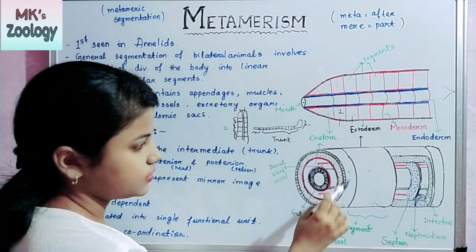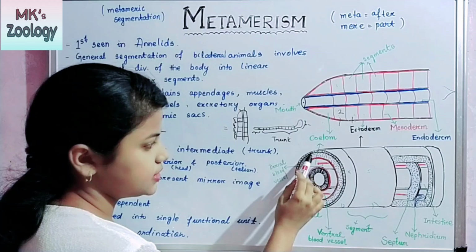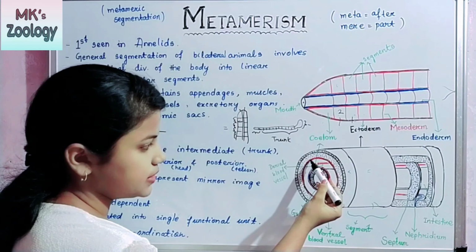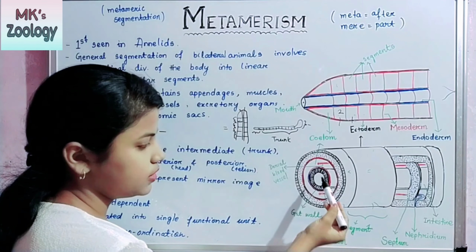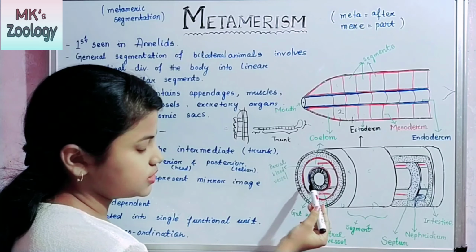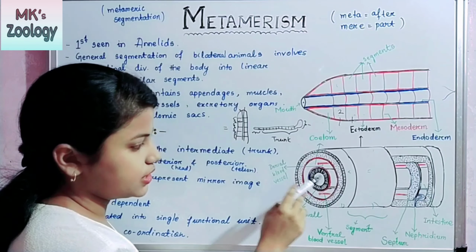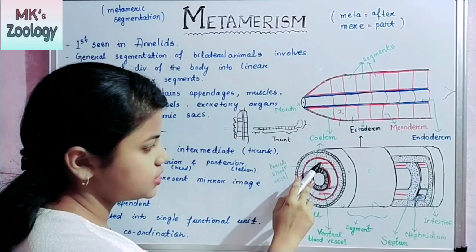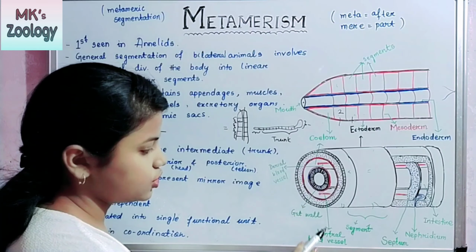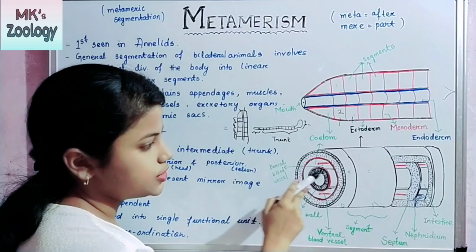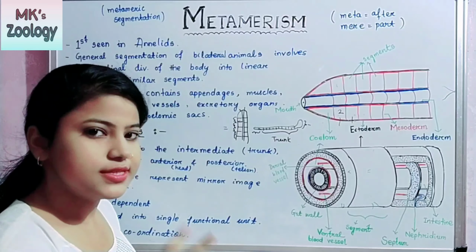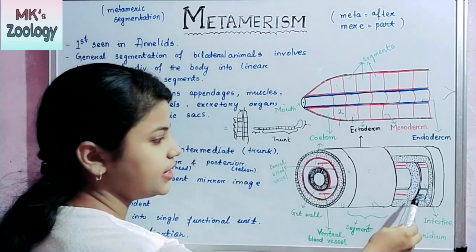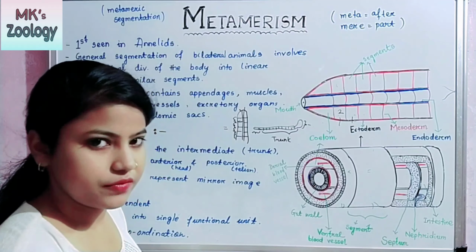Just see here, this is your ectoderm, mesoderm, coelom, mesoderm, endoderm, and this is your gut. This is your dorsal blood vessel and this is your ventral blood vessel, which are present in the coelomic cavity, and the nephridia is also present in the coelomic cavity.